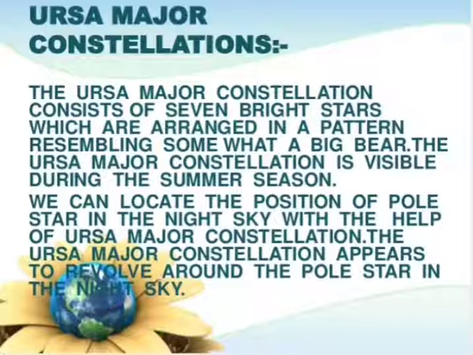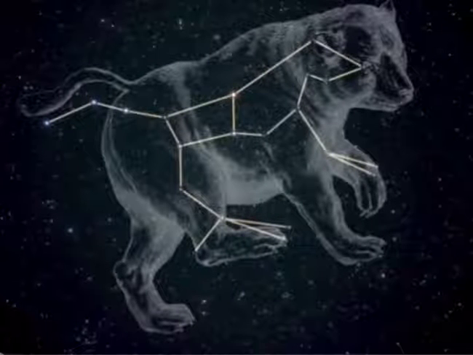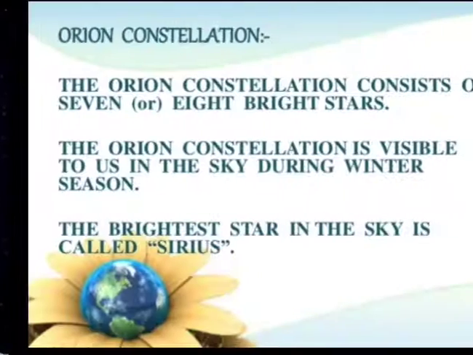We can locate the position of the pole star in the night sky with the help of the Ursa Major constellation. The Ursa Major constellation appears to revolve around the pole star in the night sky. How are we able to locate the pole star? Because this Ursa Major constellation revolves around the pole star. This is the picture showing you the pattern or design of Ursa Major like a great bear.